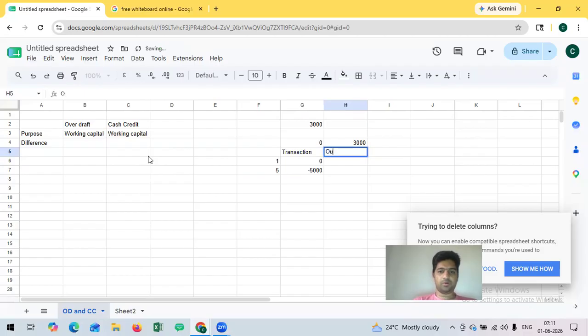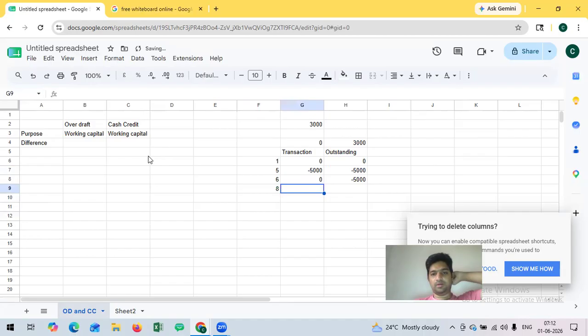Transaction outstanding. Outstanding is how much? First day it will be 0, second day it will be 5,000 rupees. Next day, say they are processing the materials, they sell the goods. Say like on 7th day, 6th day, they sold the goods on credit. Meaning they sold the goods, but the customers will pay us the money after 2 days. So on the sale day, there is no money coming in. So the outstanding remains the same at 5,000 rupees.